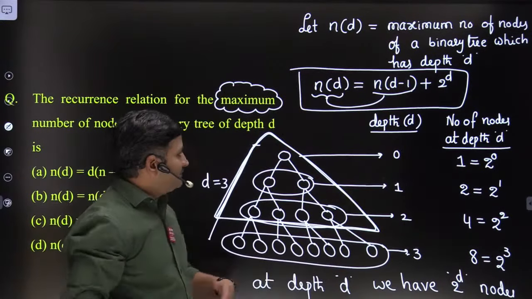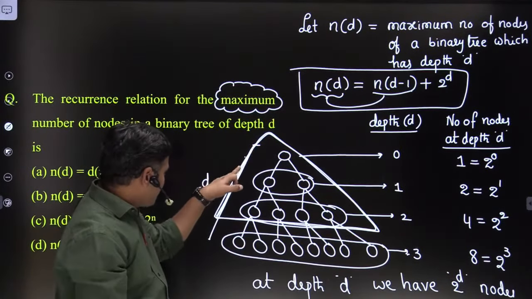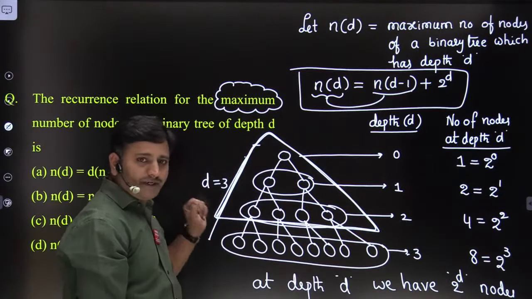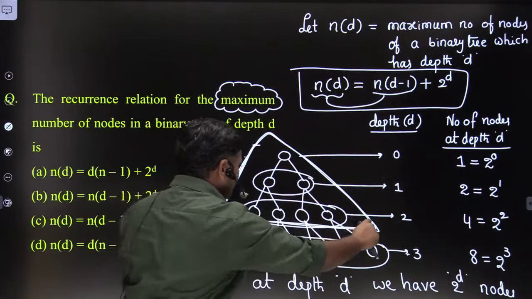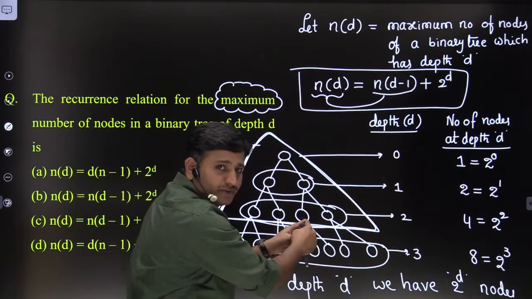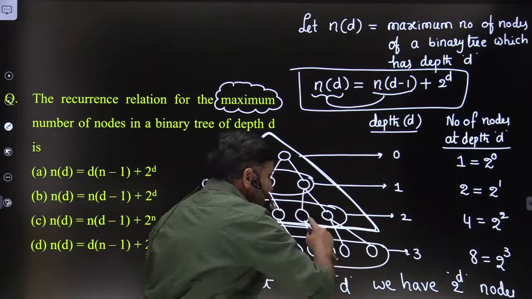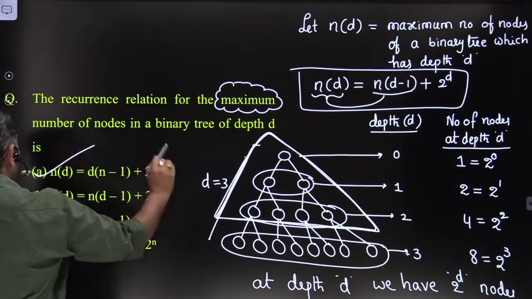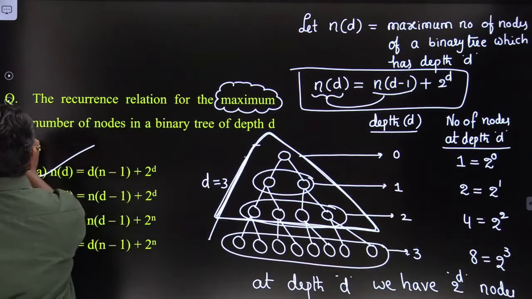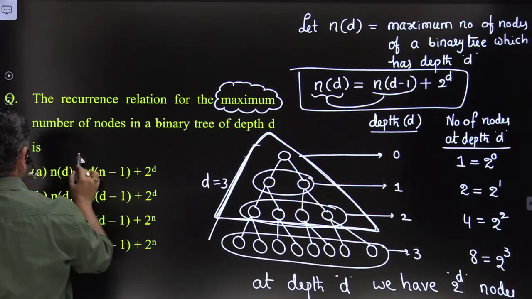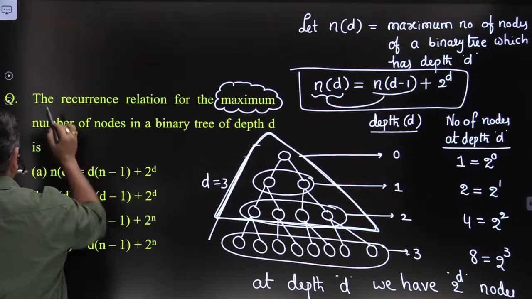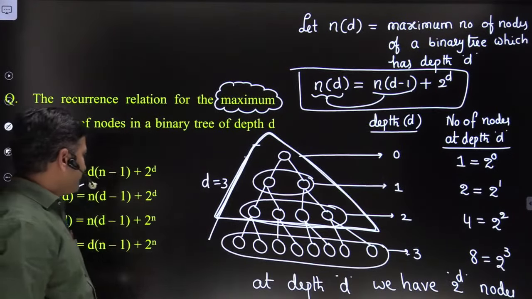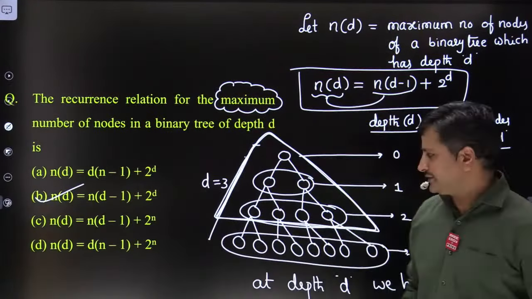Okay. Observe the logic here. I want to find the maximum number of nodes in a binary tree whose depth is equal to 3. In that case, I can find the maximum number of nodes of a binary tree up to depth d equal to 2, and additionally I can add 2 power d nodes. Therefore, the correct answer for this question is option A. Sorry for the mistake. The correct answer is n of d equals n of d minus 1 plus 2 power d. Okay. Please comment in the chat box, friends.